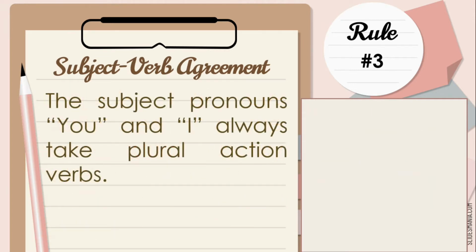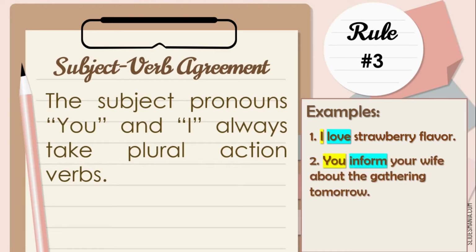Rule number 3. The subject pronouns you and I always take plural action verbs. Here are the examples. Number 1. I love strawberry flavor. 2. You inform your wife about the gathering tomorrow. 3. You are beautiful.